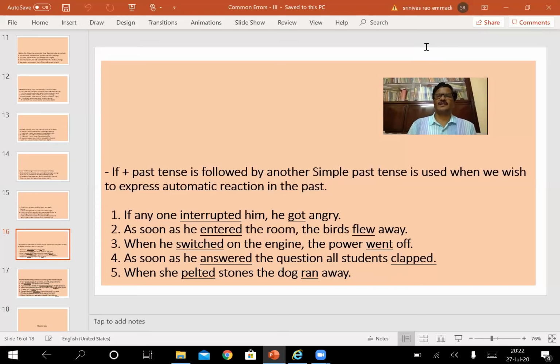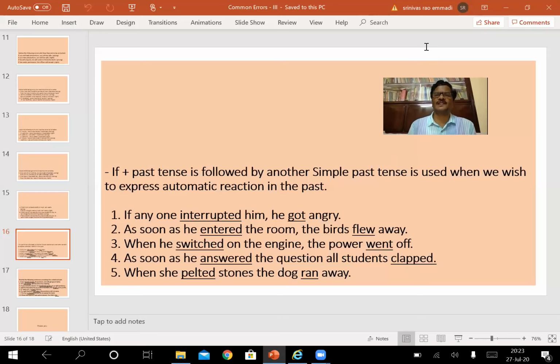Remember this point. It's a reaction, an automatic reaction. For example, when we just make a sound, the birds will immediately fly. The flying of the birds takes place in response to the clapping, in response to the making of the sound. This making of the sound leads to the flying of the birds, in reaction to the sound. So that is how, when two activities happen one after the other, contrary to the earlier structure here, the second activity takes place as an automatic reaction to the first one.